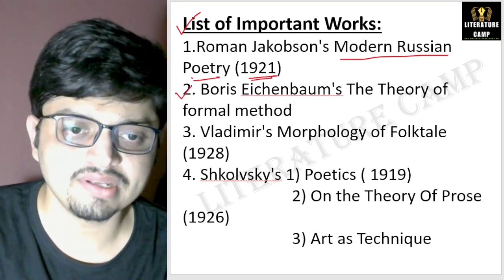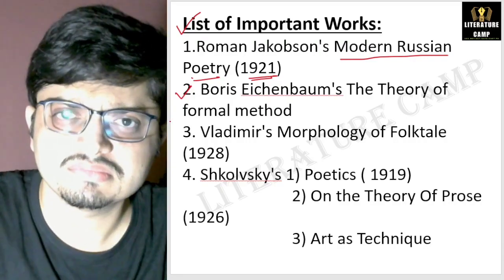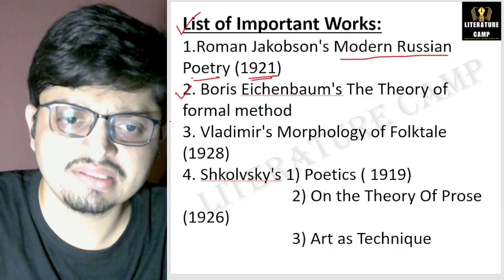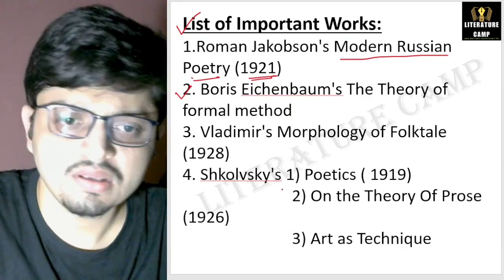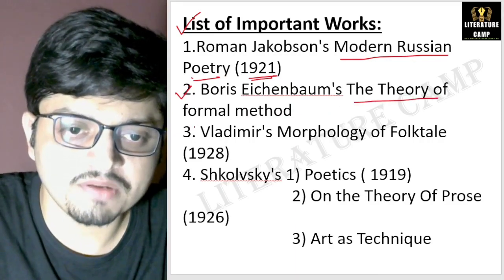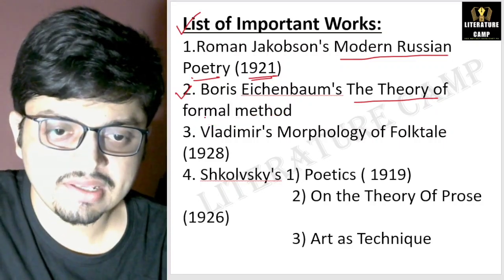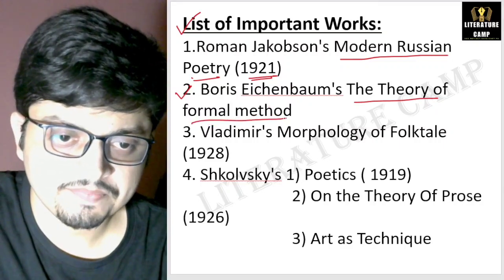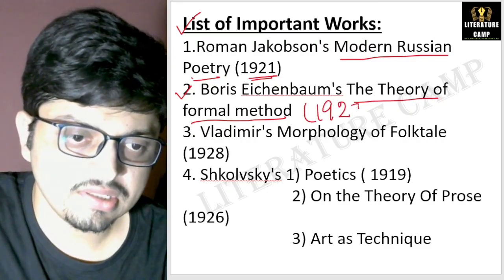Next, Boris Eichenbaum. I think it is Eichenbaum or Eichenbaum. Please check it on Google. Boris Eichenbaum's The Theory of Formal Method, published in 1927.